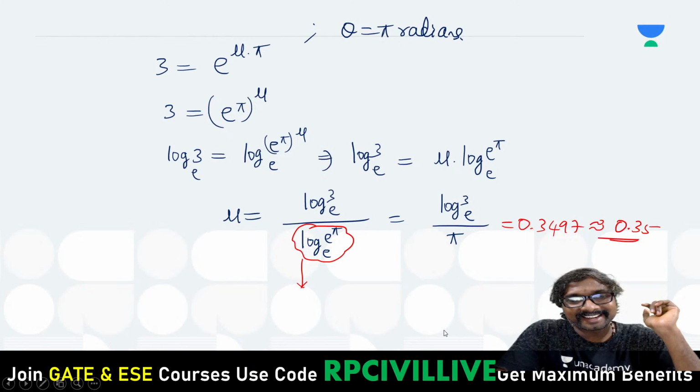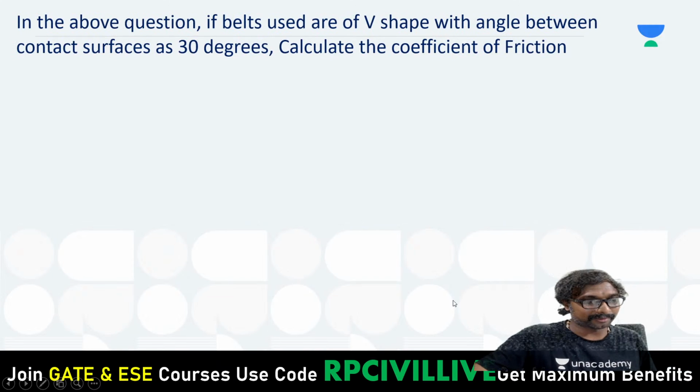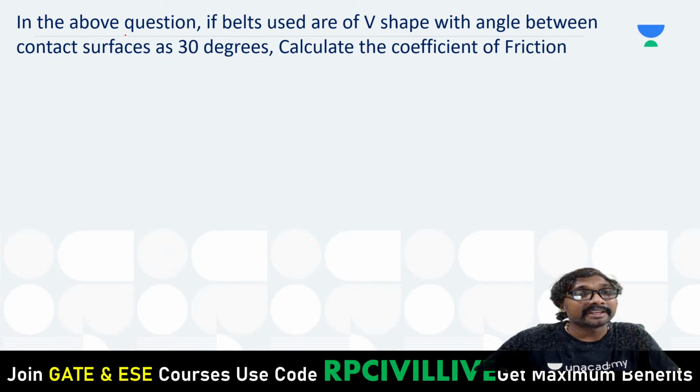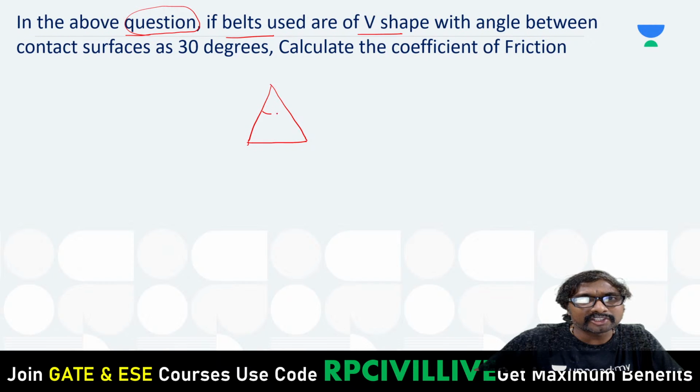Now this is very, very important, all of you. That was a normal question only. But in the above question, if the belt used is of V shape, right? What is the shape of these belts we are using? This V shaped one we are using, instead of the cylindrical one. V shaped belt with angle between the surfaces as 30 degrees. Calculate the coefficient of friction. Can you calculate now?